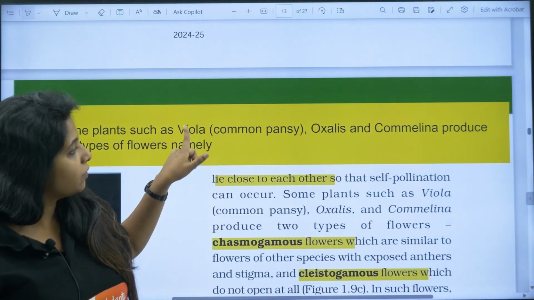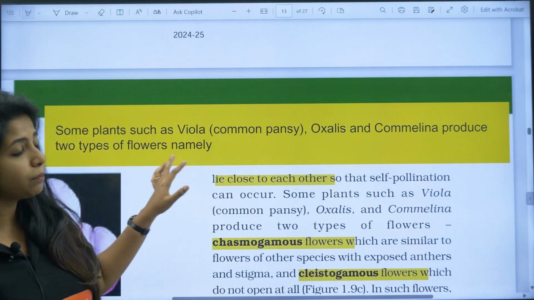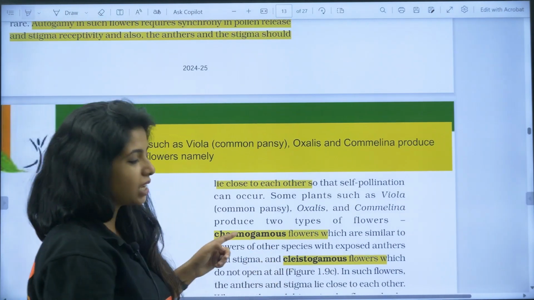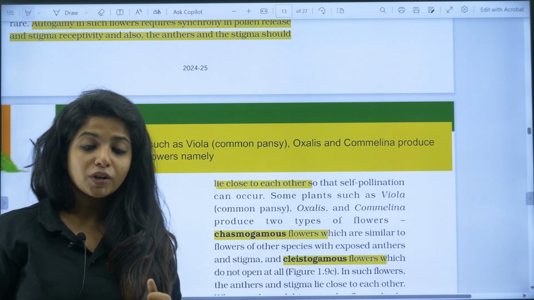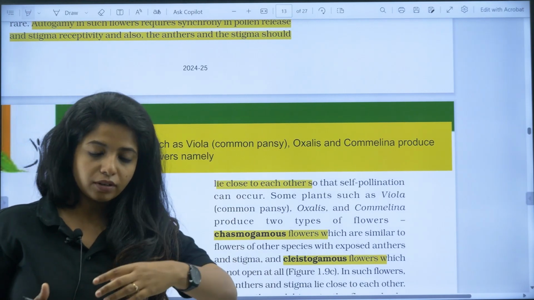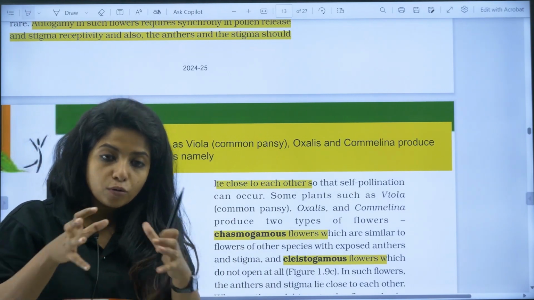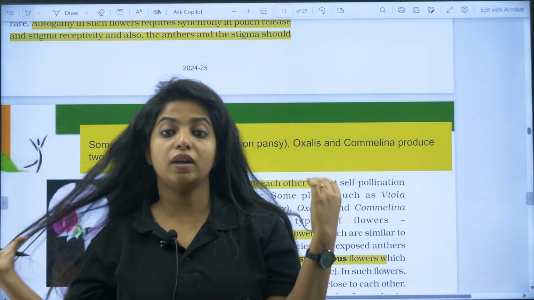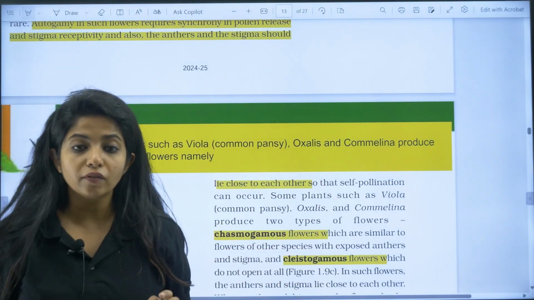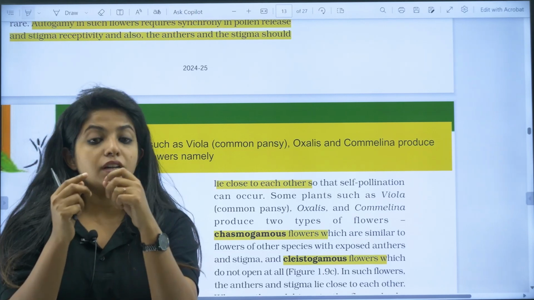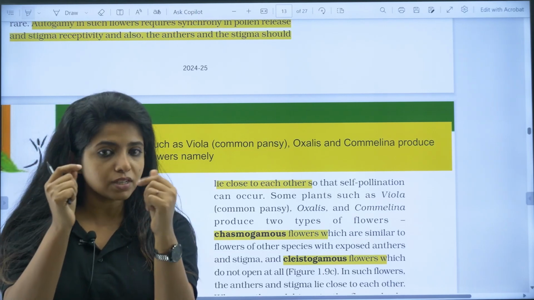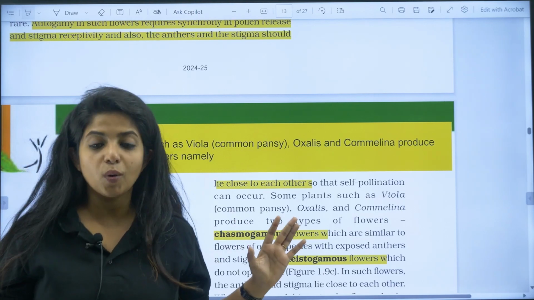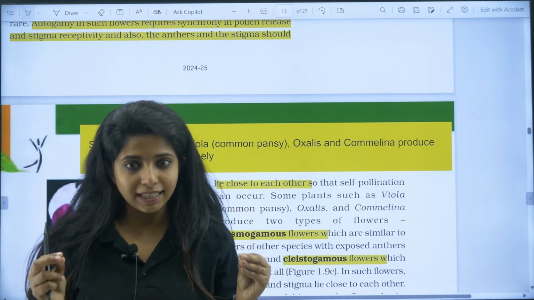Some plants like Viola, Oxalis and Commelina produce two types of flowers. What are those two types? Chasmogamous flowers and cleistogamous flowers. Chasmogamous means open flowers, cleistogamous means closed flowers. On the same stem, in the lower part they have closed flowers, in the upper part open flowers. What is the use of closed flowers? Very much important. If the flower is closed and has both the male and female parts, it is going to self-pollinate and self-fertilize, and anyhow they will be getting seeds.